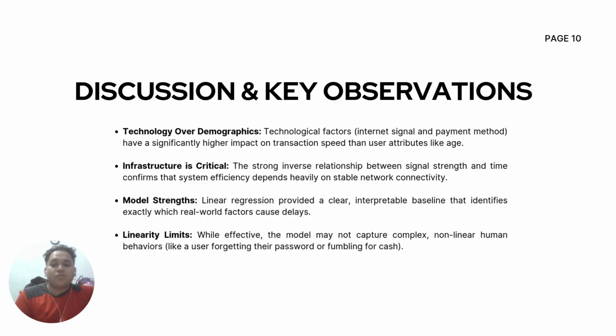And after that, model strengths. Linear regression provides a clear, interpretable baseline that identifies exactly which real-world factors cause delays. And lastly, linearity limits. While effective, the model may not capture complex nonlinear human behaviors like a user forgetting their password or fumbling for cash.